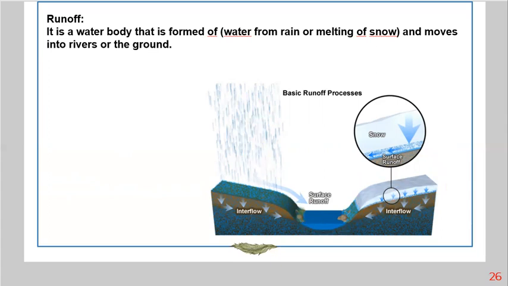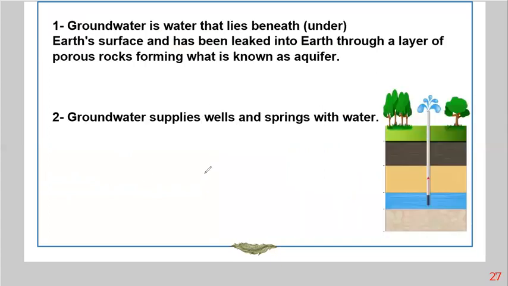Okay. The last water body you need to know is underground water. Groundwater is the water that lies beneath the earth's surface, and this water has leaked into the earth.